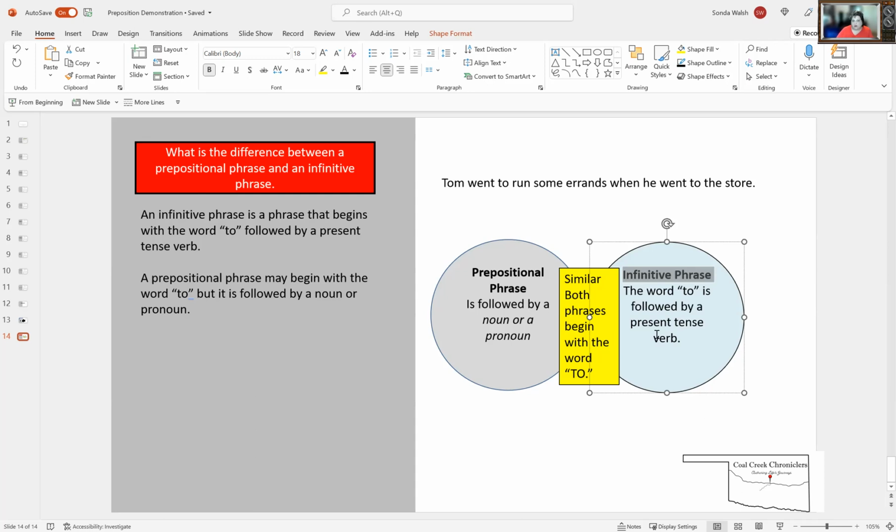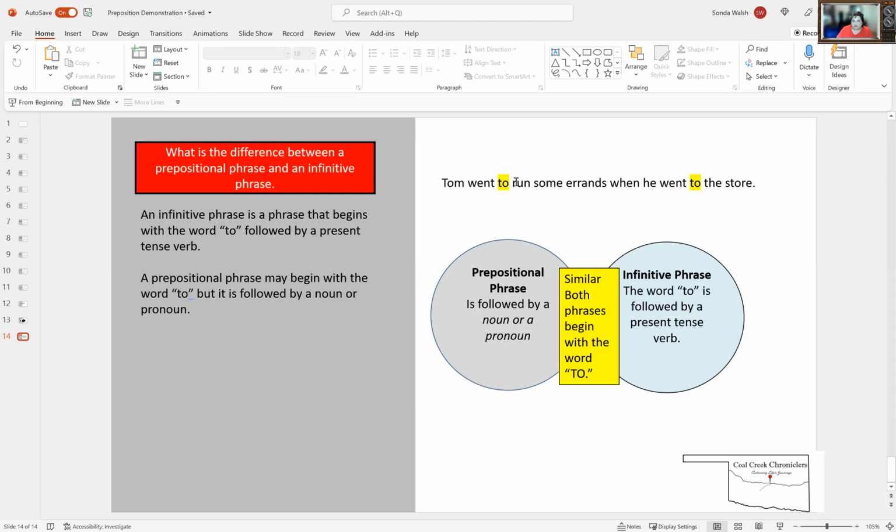So anytime you're looking at your sentences, we have an example up here. Anytime you're looking at your sentences and you come across the word to, you have to put it into your mind that it could be either a prepositional phrase or an infinitive phrase. And the way you determine it is you look at the word right behind it.